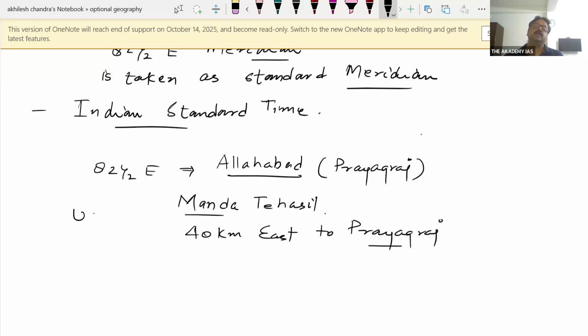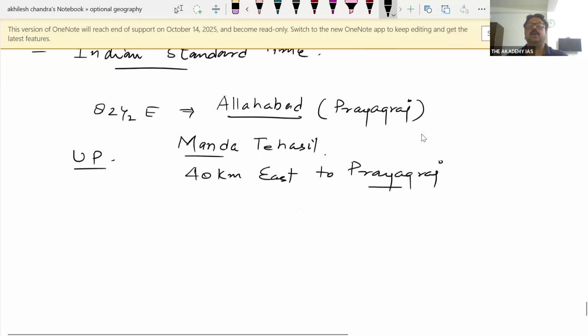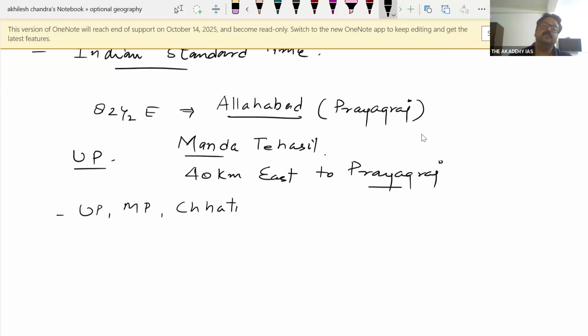It's not like in each state, but yes, this 82.5 degree east meridian of longitude is crossing through Uttar Pradesh, through Madhya Pradesh, through Chhattisgarh, through Odisha, and Andhra